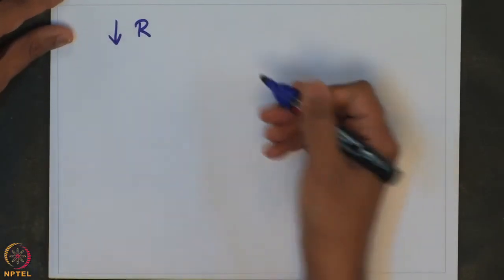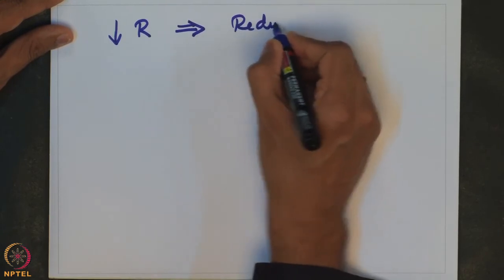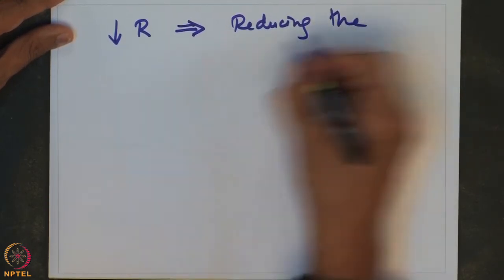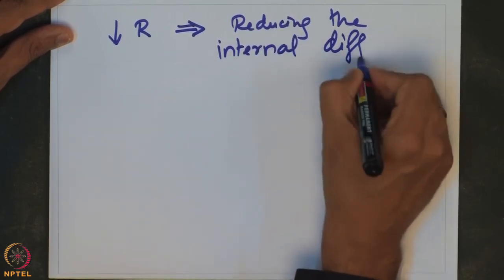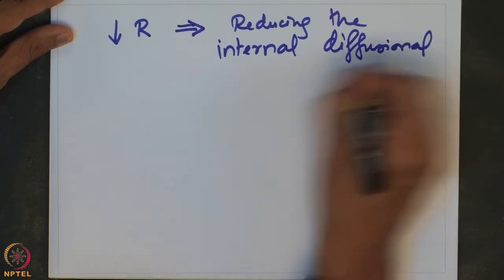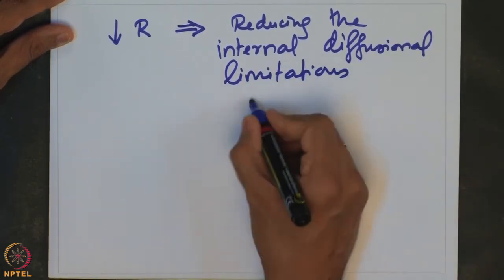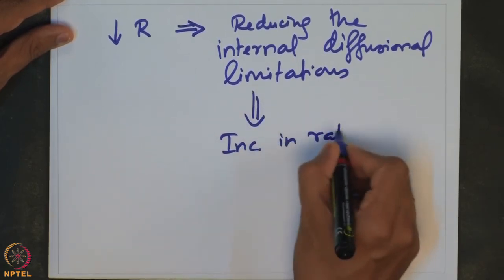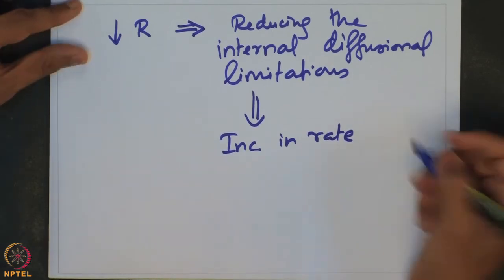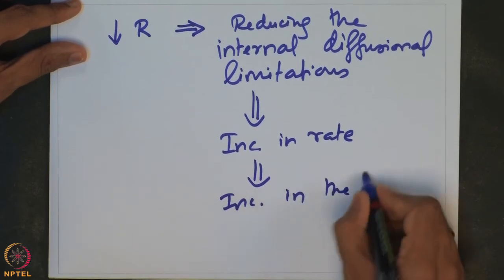So, if you decrease the radius of the catalyst particle, that will reduce the internal diffusional limitations, and that might lead to an increase in the rate, because more species is now available for the reaction, and that will lead to an increase in the local temperature.